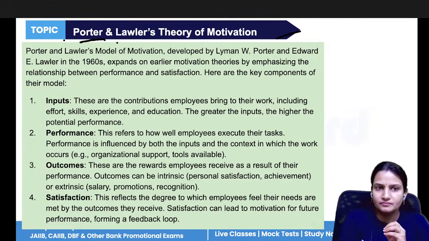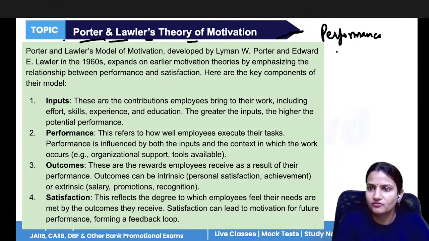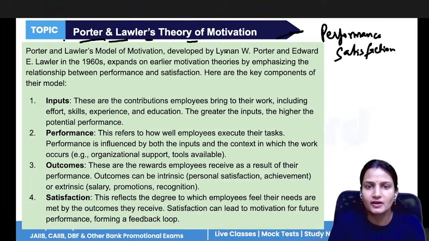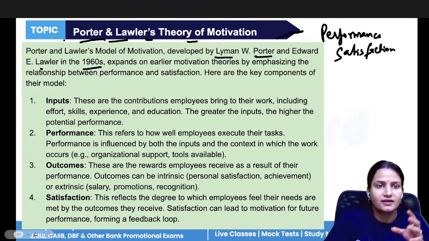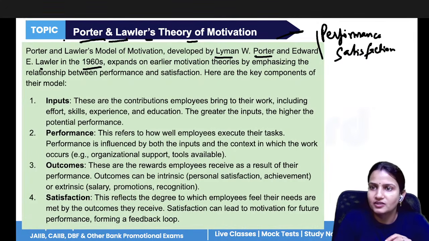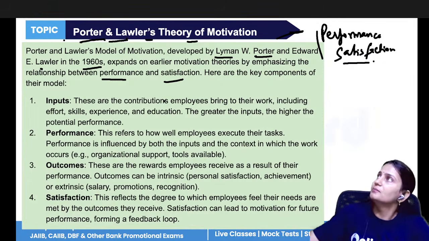Now next, Porter and Lawler's theory of motivation. So this theory is also known as the performance satisfaction theory, given by Porter and Lawler. It was developed by Lyman W. Porter and Edward E. Lawler in the 1960s. This theory basically talks about the relationship between two elements, that is performance and satisfaction. What is performance and satisfaction? How you are performing in the company and how